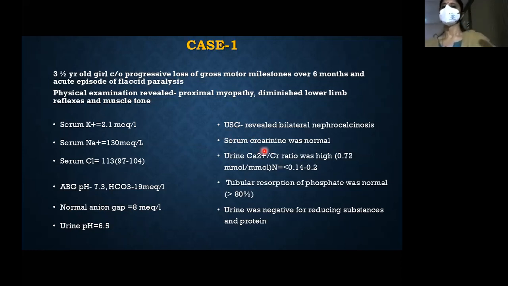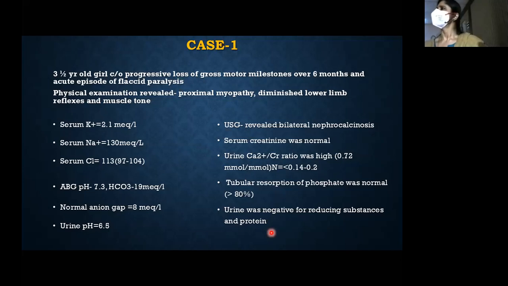Ultrasound revealed bilateral nephrocalcinosis. Serum creatinine was normal. Urine calcium creatinine ratio was high. Tubular reabsorption of phosphate was normal because proximal tubular abnormality is absent, and phosphate is basically handled by the proximal tubule. And urine was negative for any reducing substance.